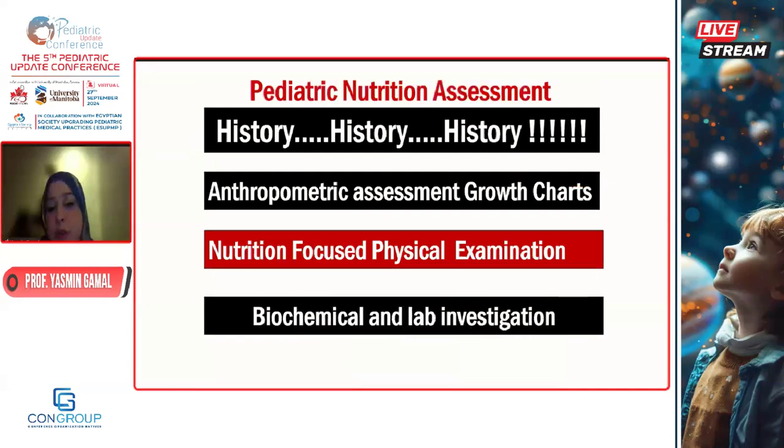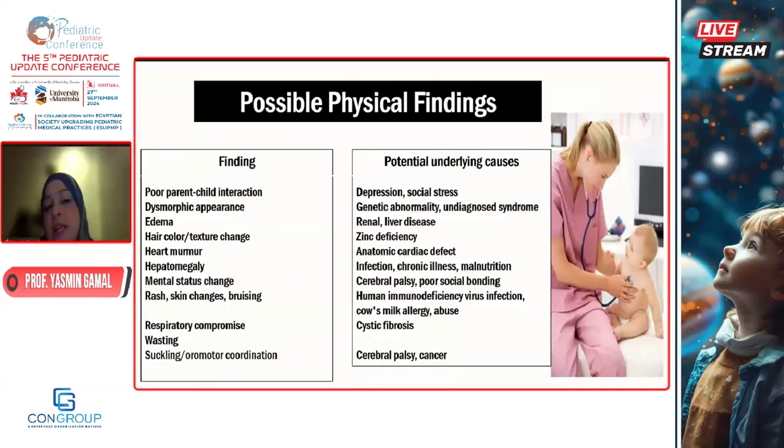Nutrition-focused physical exam is a skill that you need to be trained on, because you have to look closely at your patient to detect any abnormality, any signs of vitamin or mineral deficiency, maybe a change in the hair color, or a change in the hair texture, or falling of hair. Maybe you can have edema or muscle wasting. You have to look at the child regarding his face, his clavicles, his ribs, his scapula, and if there is any bony prominence, this is muscle wasting.